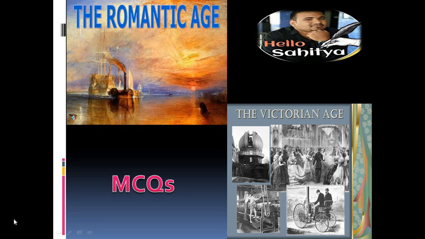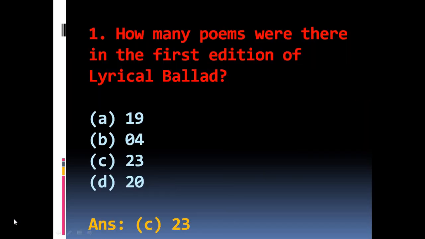Friends, I am going to deal with the MCQs of Unit 4 from paper number 6, that is the Introduction to the Romantic Age and the Victorian Age. So let us start. The first question is, how many poems were there in the first edition of Lyrical Ballads? The options are A 19, B 4, C 23, D 20. The right answer is C 23. Out of 23, 19 poems were of Wordsworth and 4 poems of Coleridge.